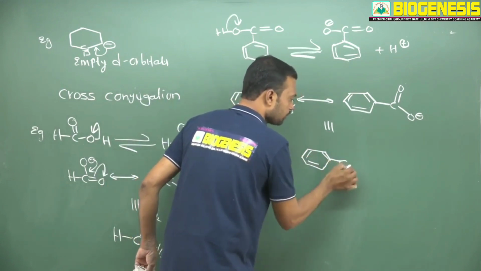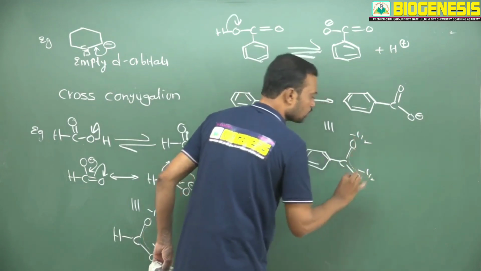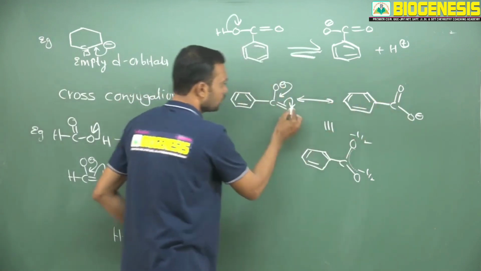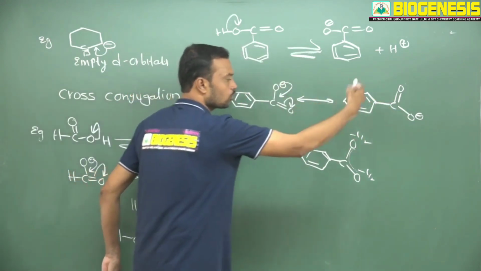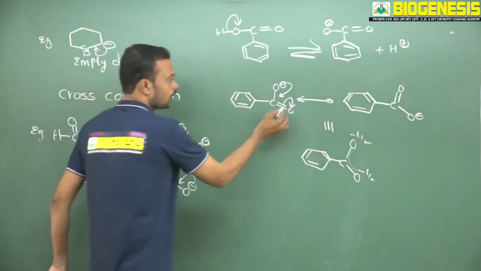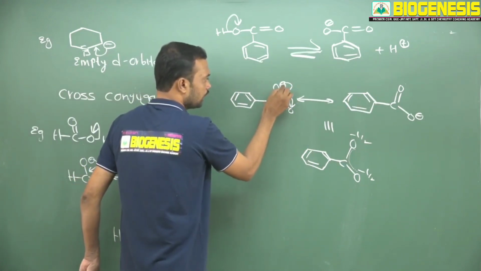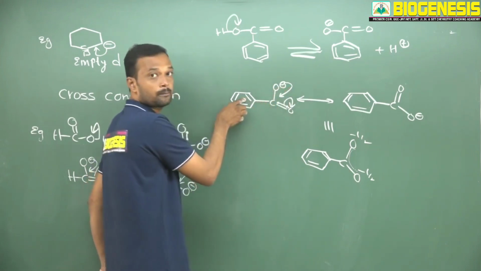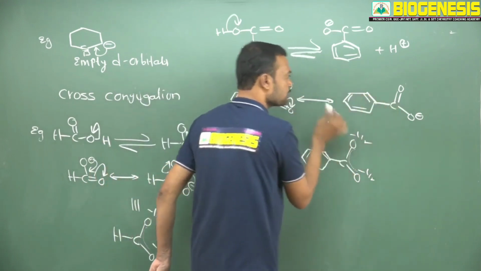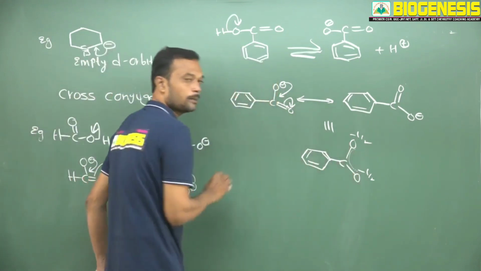Now see, this is O and here also O, this is 1 by 2, here also 1 by 2, and electrons are delocalizing like this. Based on this it is confirmed that electrons are continuously delocalizing. Here 1, 2, 3, 4, 4 electrons are delocalizing. But what is the additional feature observed over here? Not only this pi, with double bond, single bond, negative charge, single bond, followed by pi electrons. On this side, if you consider double bond, single bond, double bond, even this benzene is involved in conjugation. So this direction is completely affected by benzene pi electrons.